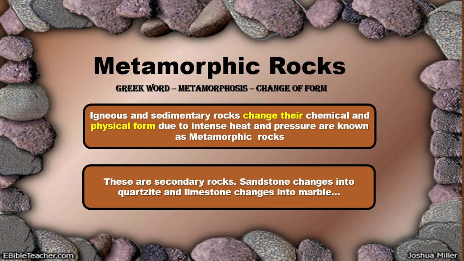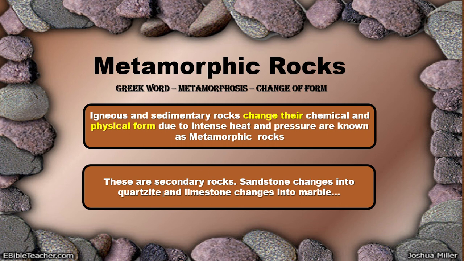Now, the next type is metamorphic, changing the form. Meta, from the Greek word metamorphosis, which means change of form. Okay, so of the two types, the first one is igneous, the second one is sedimentary. From sedimentary, it changes its form because of heat and pressure, and metamorphic rocks are formed. Igneous and sedimentary rocks change their chemical and physical form. Why does it change? Because of the intense heat and pressure. That is known as metamorphic rocks. These are known as secondary rocks again.